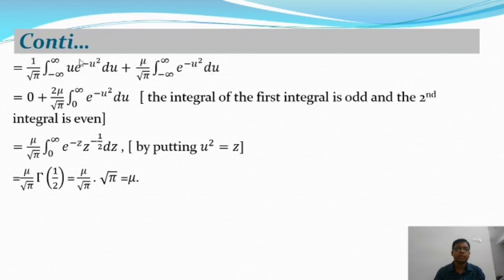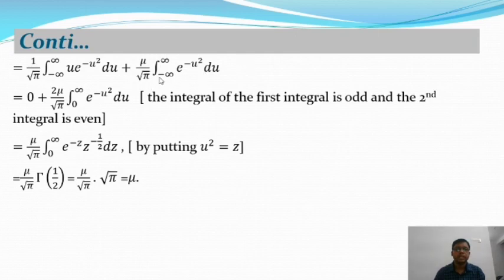Okay, so the first integration, that means this one, where e to the power minus u square is an even function, but u is an odd function. There is a property of even and odd functions: the product of an odd function and an even function is an odd function. So the integration over minus infinity to plus infinity of an odd function is equal to 0. That means the value of this odd function will give 0.